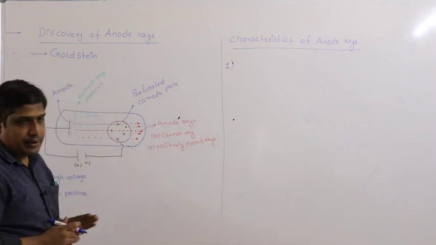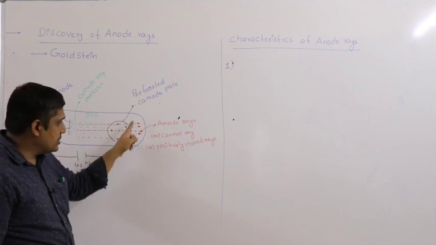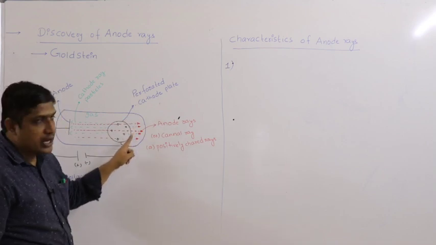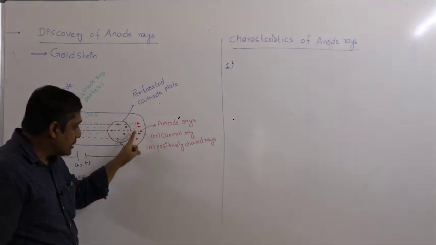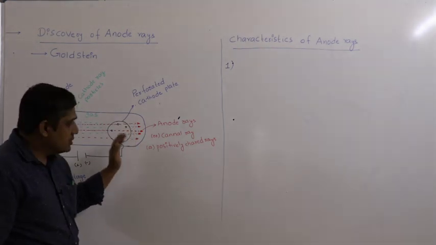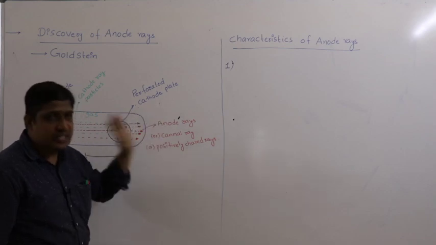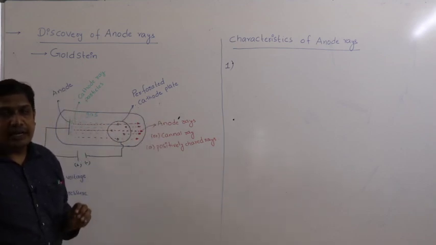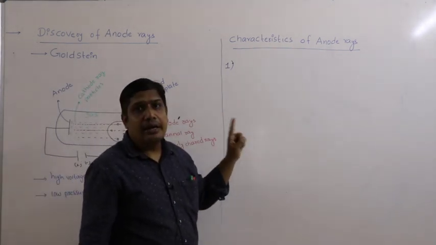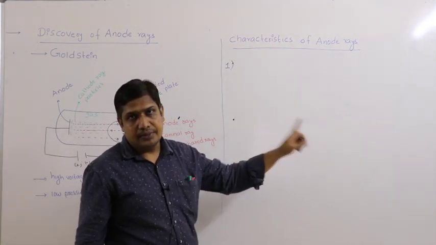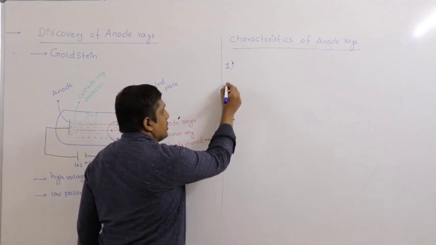If you do the same experiment here, if you place a metal object in the path of anode rays, its shadow is cast on the opposite side, indicating that anode rays travel in a straight path. That is the first point.